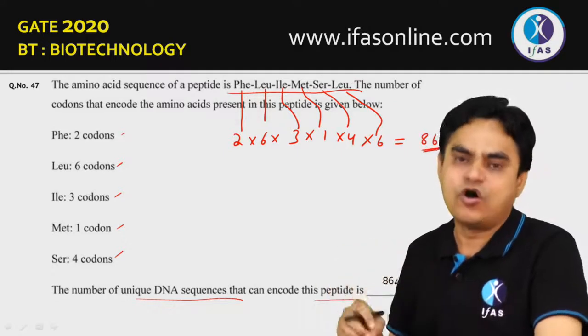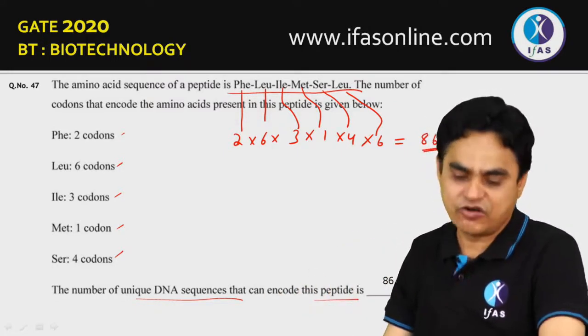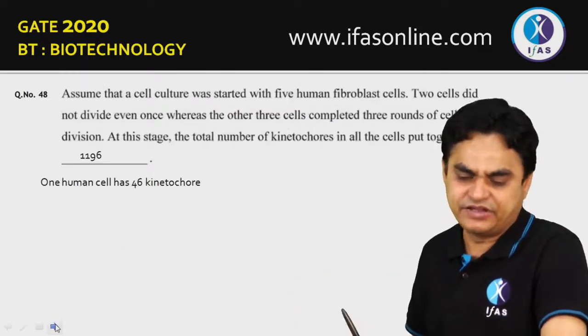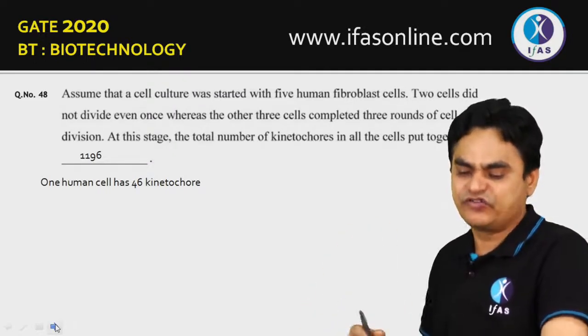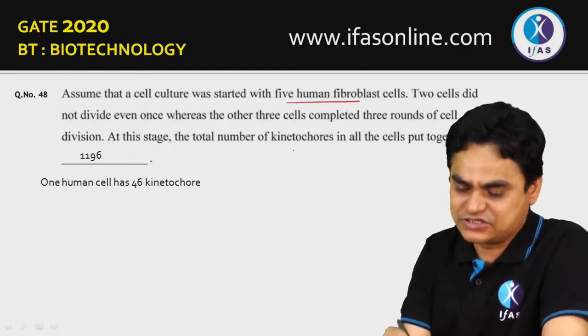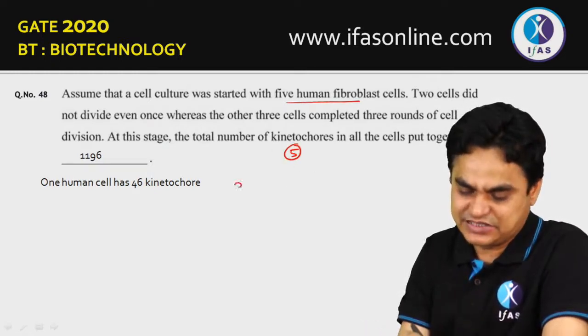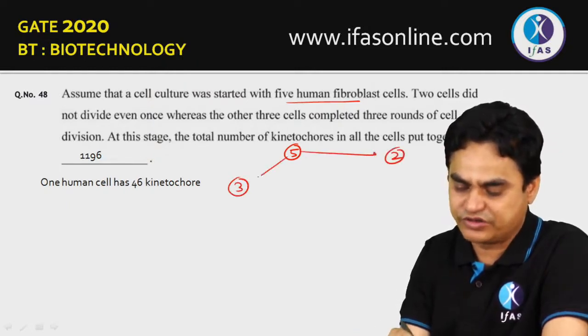So combinations of the codons will give you the combinations of DNA sequences which can code this kind of polypeptide chain. Moving to question number 48. It is said to assume that a cell culture was started with 5 human fibroblast cells. So there were 5 cells from where we are starting. 2 cells did not divide, meaning 3 cells are dividing. 2 cells have been left behind that do not divide.